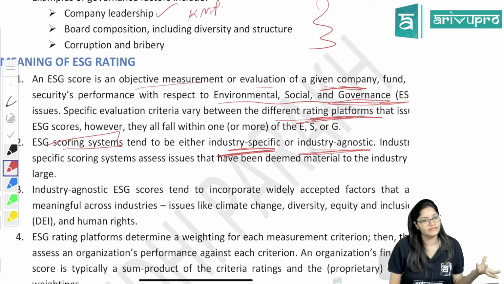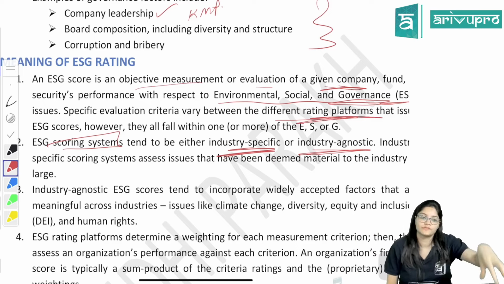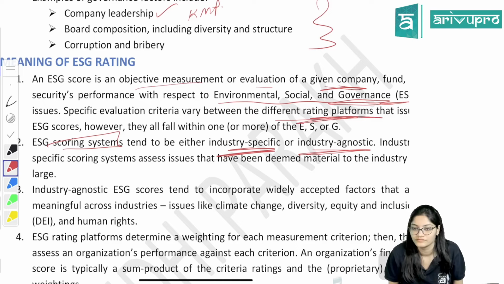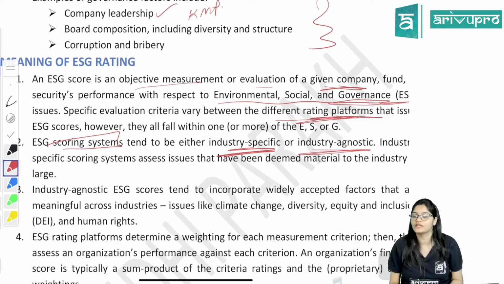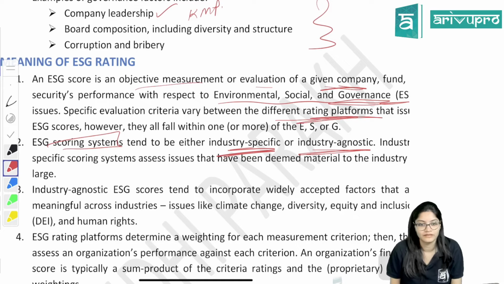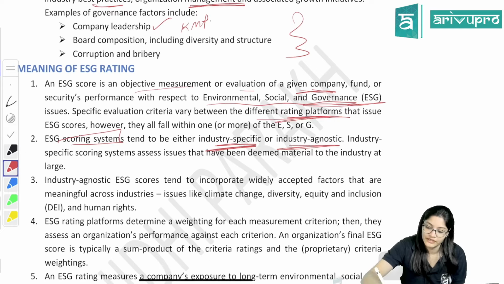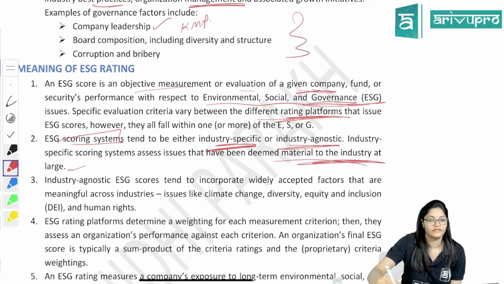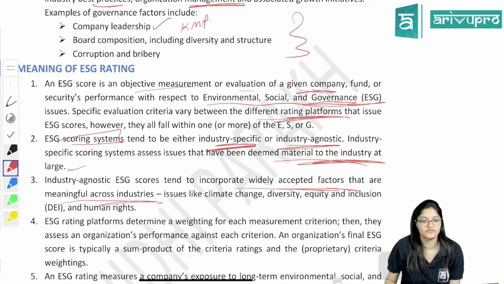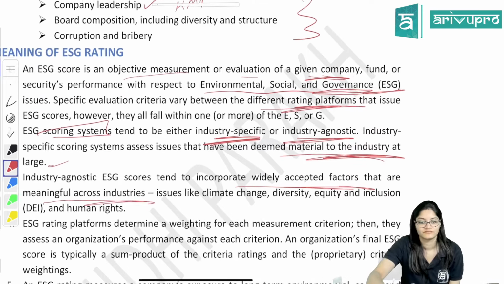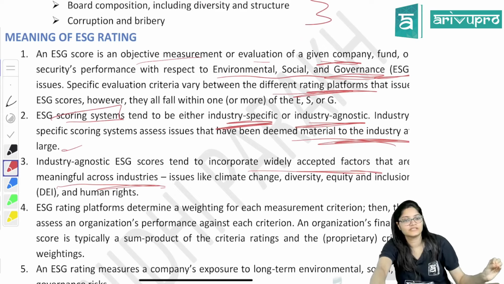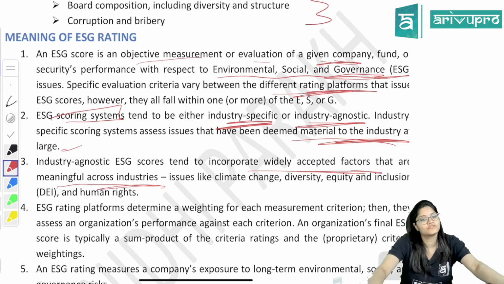So it could be anything. You could have an industry specific system, or you could have an industry agnostic system, for giving the ESG ratings. Right now we are looking at that only, how you will give the ratings. So any system could be there. This is material to that industry at large. Whereas industry agnostic means accepted factors which are meaningful across all the industries. For example, human rights, equality. Now, whatever industry it is, you have to protect human rights, right? So that is common for all the industries.